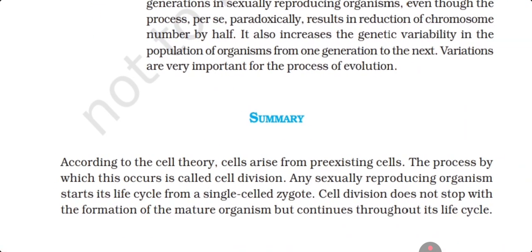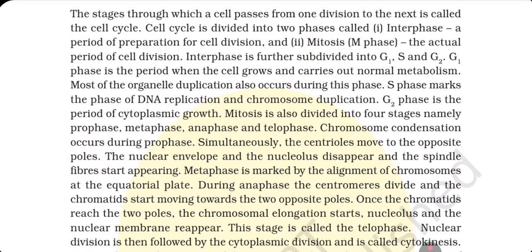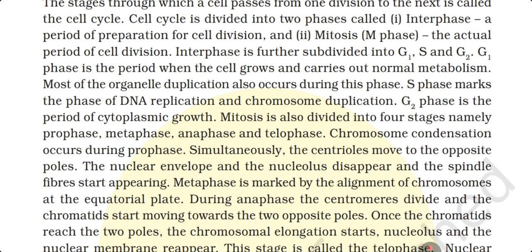Summary. According to the cell theory, cells arise from pre-existing cells. The process by which this occurs is called cell division. Any sexually reproducing organism starts its life cycle from a single-celled zygote. Cell division does not stop with the formation of the mature organism but continues throughout its life cycle. The stages through which the cell passes from one division to the next are called the cell cycle. The cell cycle is divided into two phases: interphase, a period of preparation for cell division, and mitosis, the M phase, the actual period of cell division.